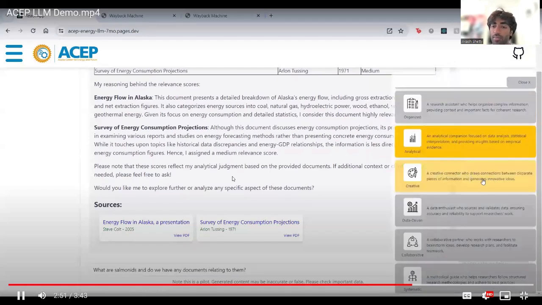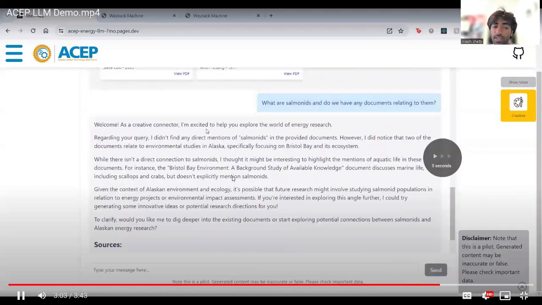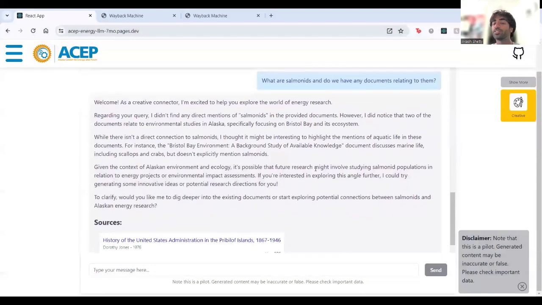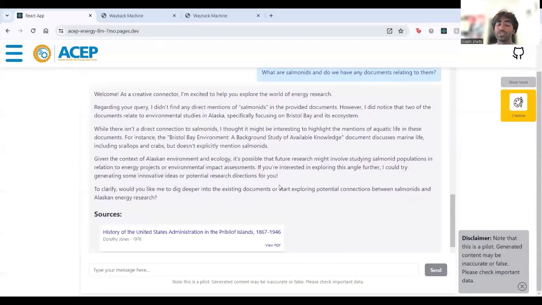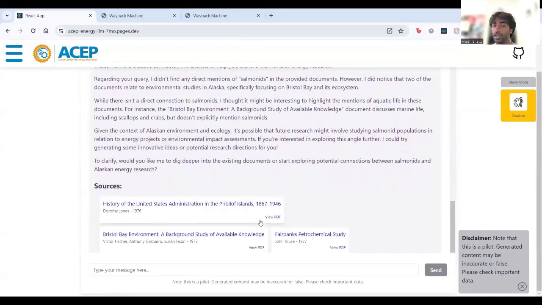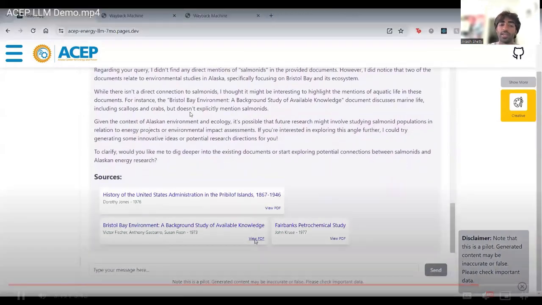Here we have another query about solenoids. In this response, you can see that there weren't any direct mentions in the documents, but the large language model will give other information based on your query and still give sources that may relate to a researcher's query. And yeah, that is our demo.